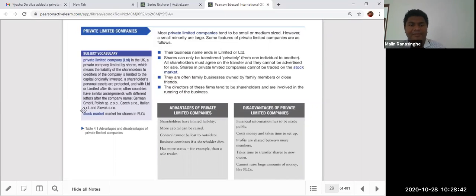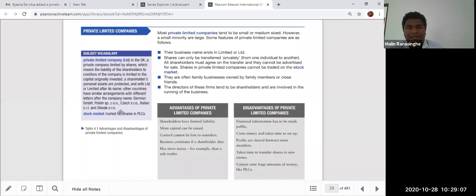Other countries have similar arrangements with different letters after the company name. Like Germany, they're using GmbH, Poland, they're using SP. z o.o., Czech Republic, they're using SRO, Italy, they're using SRL, and Slovakia, they're using SRO. Right? Mainly in the UK, we're using PLC or LLC, Limited Liability Company. In Sri Lanka, we are using LTD.